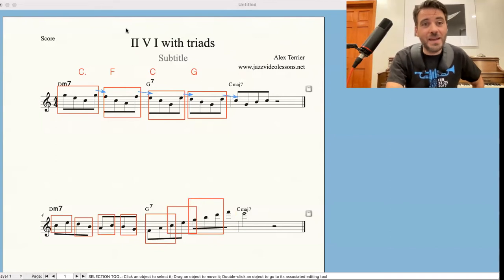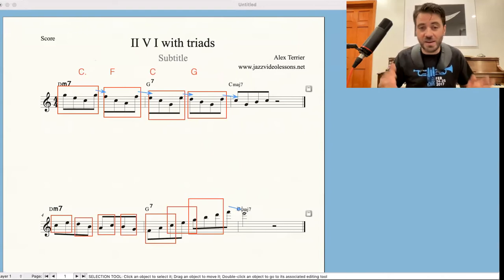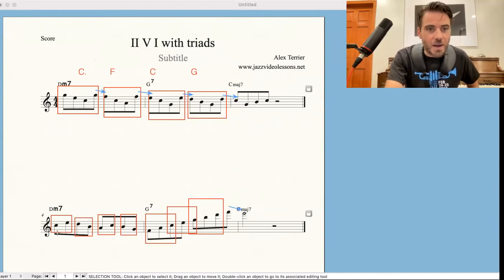And then I'm using a nice voice leading here with the F to the E. The seventh of the dominant chord goes to the third. That's a basic voice leading, and it's also from the F major triad. Here we have this nice melodic shape of a third going up, a third going down, and a nice voice leading as well.